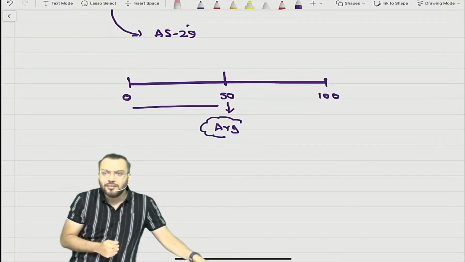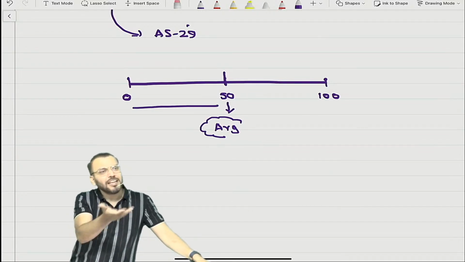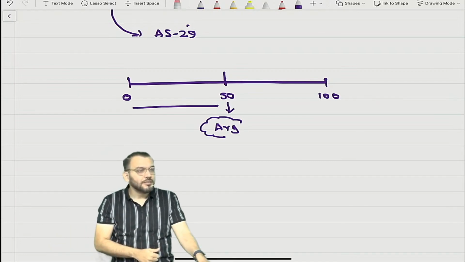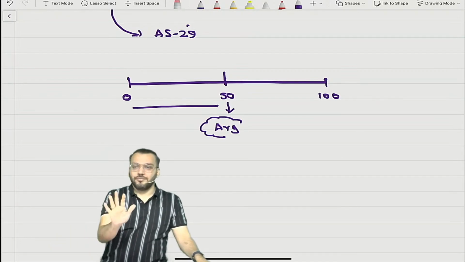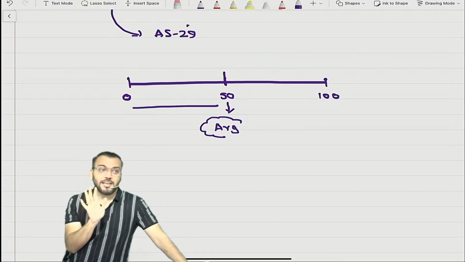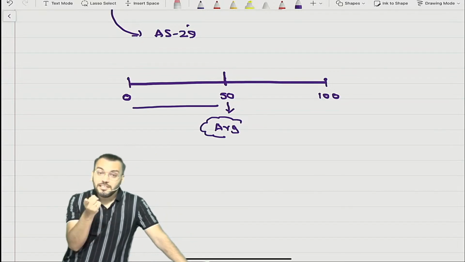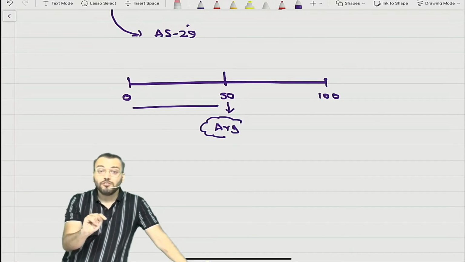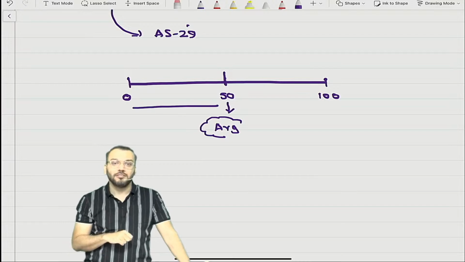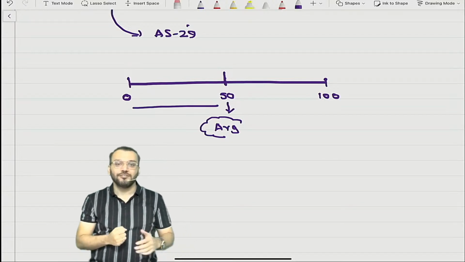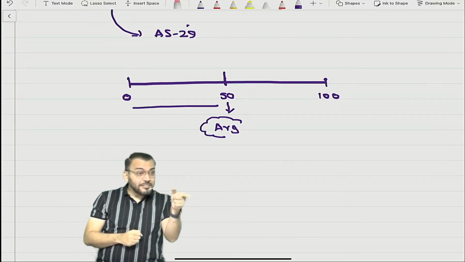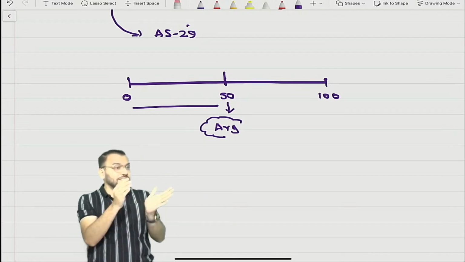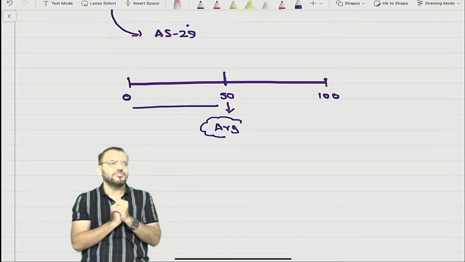Here they demand what? 50. So you are a student only. That time also you were studying, now also you need to study. Easy or tough? You say. First you need to say that. Easier than class 10 and 12. But why do students not pass? That is a question mark that we need to understand. You will pass, I'm not saying about you. Why are others not passing? That we need to understand. What actually happened? I am saying.